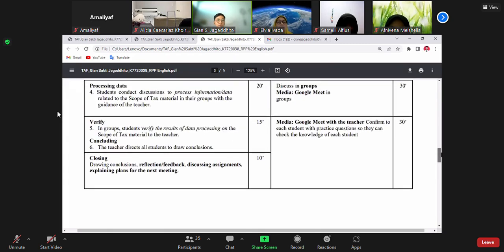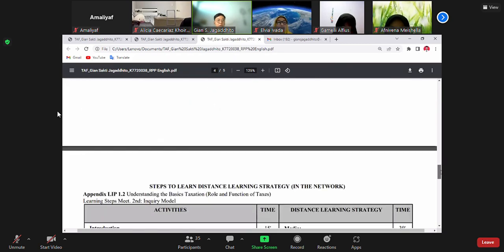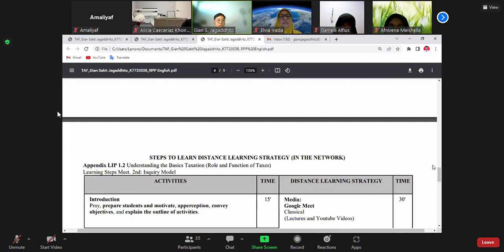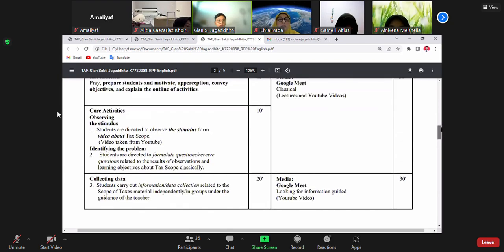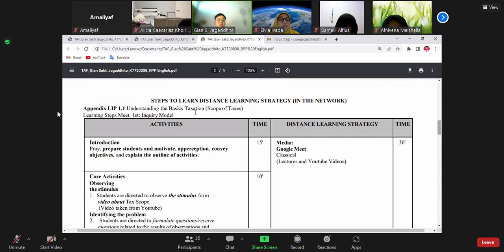Okay, this is the first meeting. I have the second meeting in the appendix, LIP 1.2, same phases and steps, the differences about the topic. And this LIP 1.1, we have the topic is understanding the basic taxation, our scope of taxation.